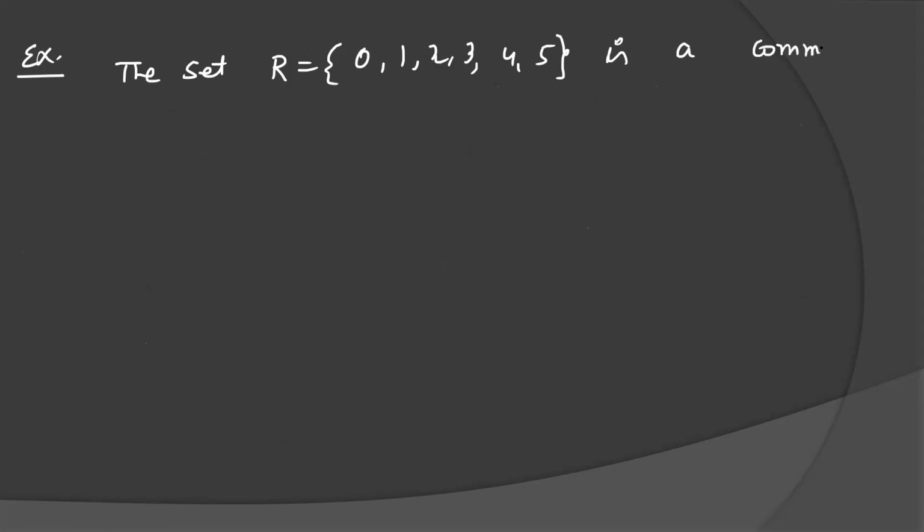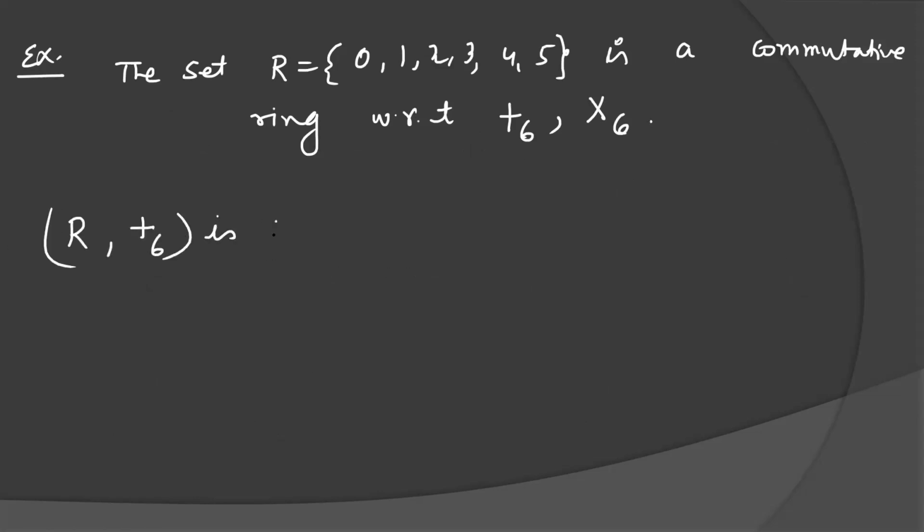Sixth example I am giving you: the set R with elements 0, 1, 2, 3, 4, 5 is a commutative ring with respect to addition modulo 6 and multiplication modulo 6. So what we have to show is that R plus 6 is an abelian group. We can show that by a composition table.